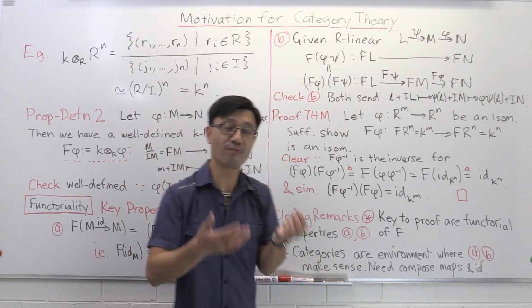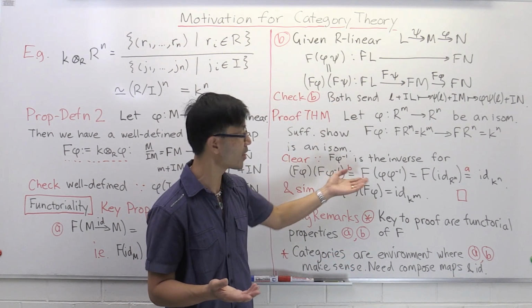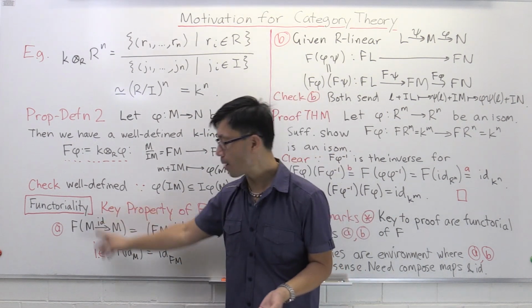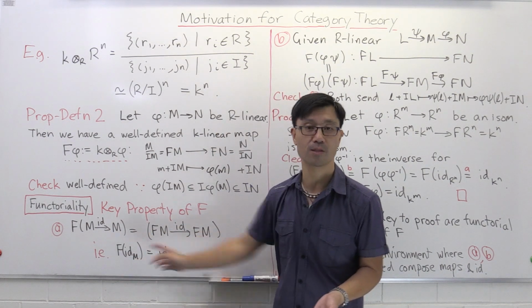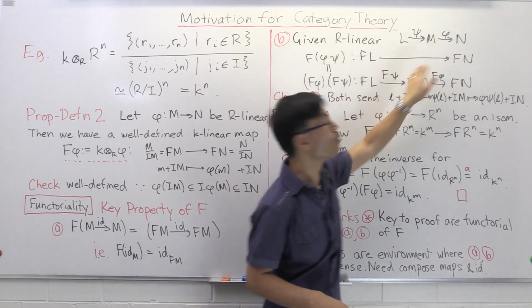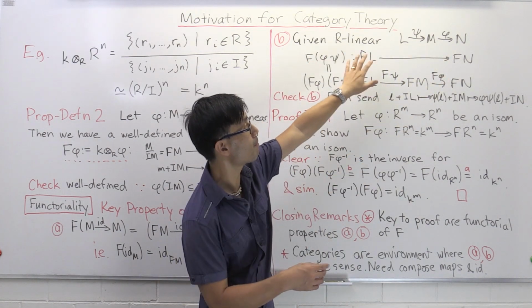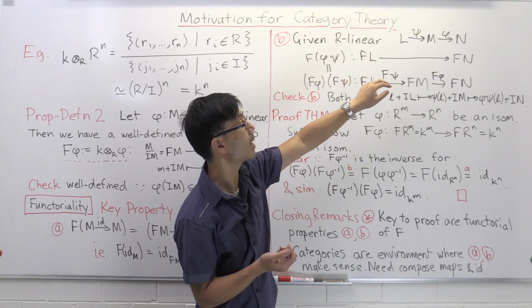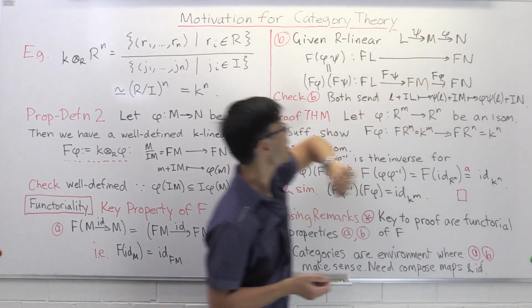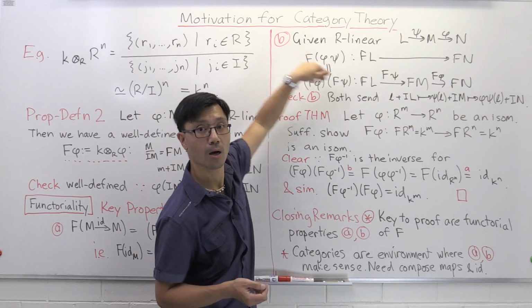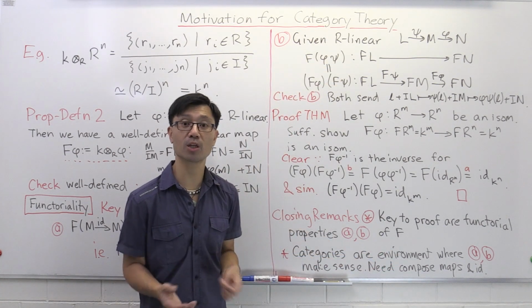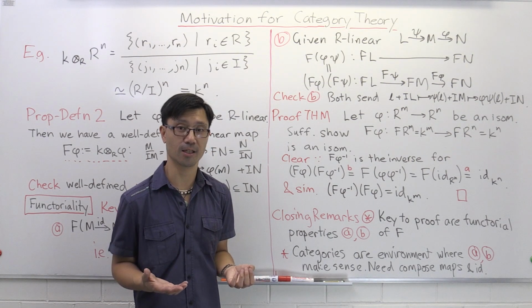So in category theory, we provide the environment where we can talk about things such as this functor F. What do we need to talk about this functor F? We need to talk about identity morphisms, morphisms, and composition of morphisms as well. And this has to be in both settings, the R module setting and the K linear setting. You have a composite of R module homomorphisms here, but here we have a composite of K linear maps. So categories are basically environments where you can talk about composition and the identity.